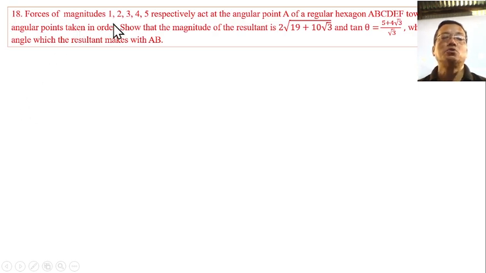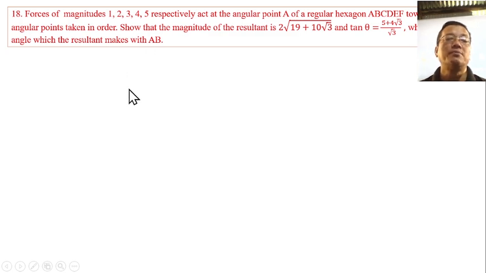Forces of magnitudes 1, 2, 3, 4, 5 respectively act at the angular point A of a regular hexagon ABCDEF towards the other angular points taken in order, so that the magnitude of the resultant is this value and tan theta is this, where theta is the angle which the resultant makes with AB.